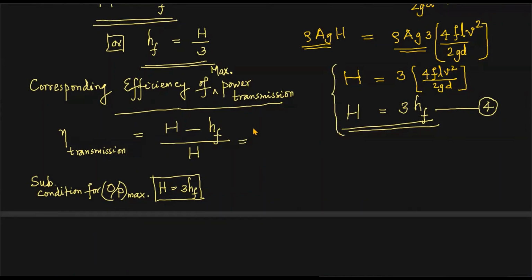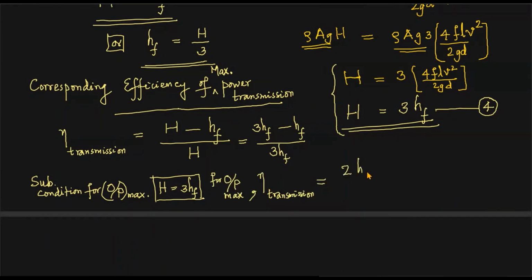So what do we get? H is 3 times HF, minus HF. Then capital H is again replaced in the denominator by 3 times HF. That equals 2 times HF by 3 HF, so you will get 2 by 3. If you find 2 by 3, that will be 0.6666, recurring. The fourth place can be rounded off to 7. In percentage, if you multiply this by 100, it will become 66.67%. Efficiency of maximum power transmission through pipe flow.